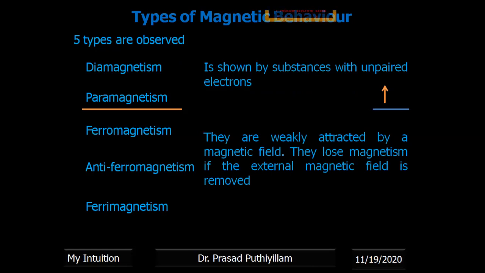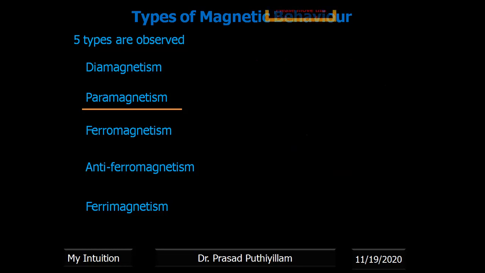That means if a magnetic field is there, paramagnetic substances will contribute towards the magnetic property. But once the magnetic field is removed, the next moment itself it will lose its property and go back to its original or natural state. Such materials we call paramagnetic materials. Examples are oxygen O2, or Cu2+, Fe3+, Cr3+, which contribute towards the paramagnetic property.